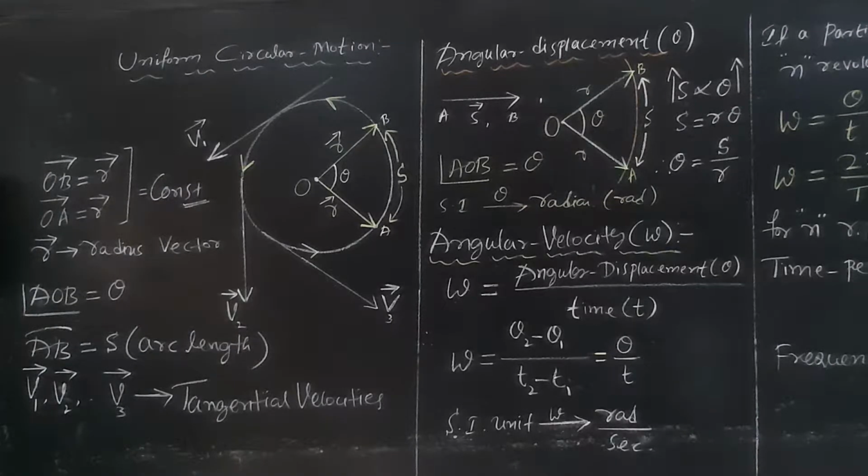What do you mean by uniform circular motion? If a particle moves along the circumference of a circle with a constant speed, then the motion is said to be uniform circular motion.